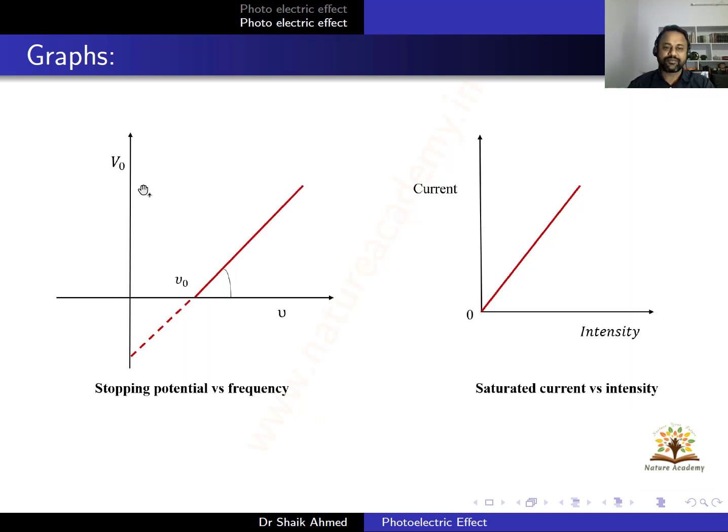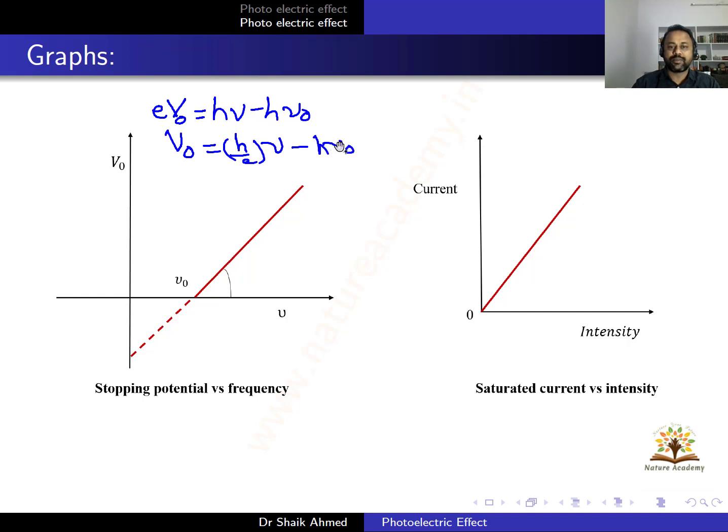So what is this graph? This is about stopping potential and the frequency. So you know h nu minus h nu naught is equal to kinetic energy, and kinetic energy is E into V naught. So I want the stopping potential equation, that is h by E here times nu, and this is h nu naught by E. So again it is in the form of y = mx - c. My y is stopping potential.